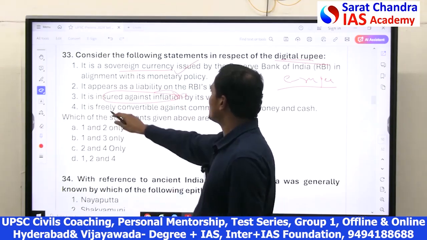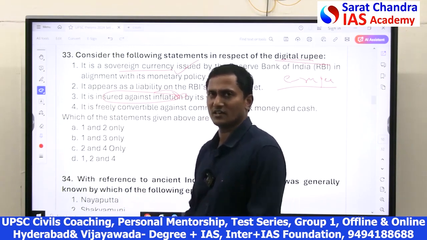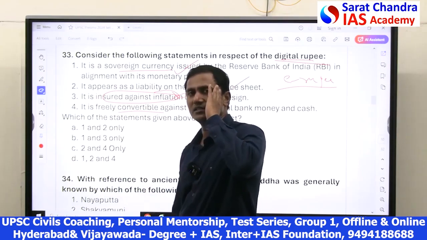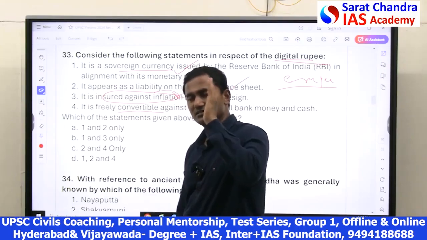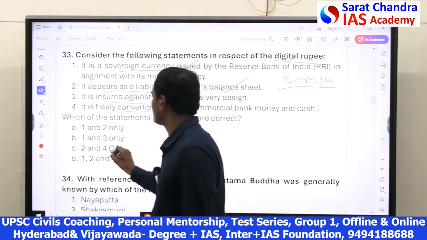3 is wrong. It is freely convertible against commercial bank, just like, as I told you, a normal cash currency, it can be freely convertible. So you can keep in your mind all the points regarding cash currency, and the same you can use for the digital rupee also. So 1, 2 and 4 are correct.